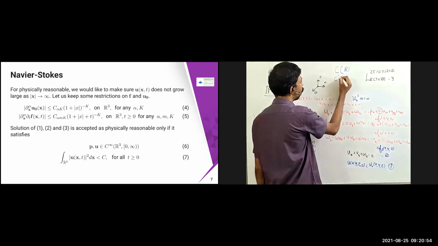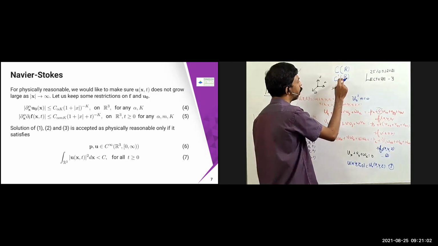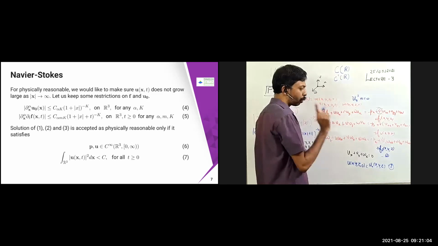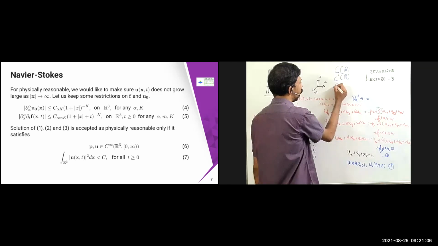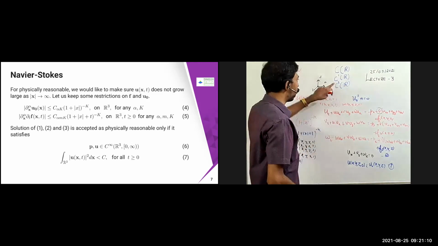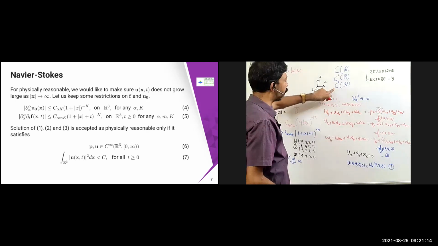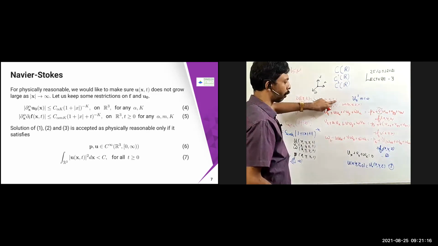If I put C1 of R, this means it is the set of all continuously differentiable functions, meaning one time it is continuously differentiable. If I put C2 of R, this means it is twice differentiable and the differentiated function is also continuous. Similarly, I can put C3 of R, C4 of R, etc.